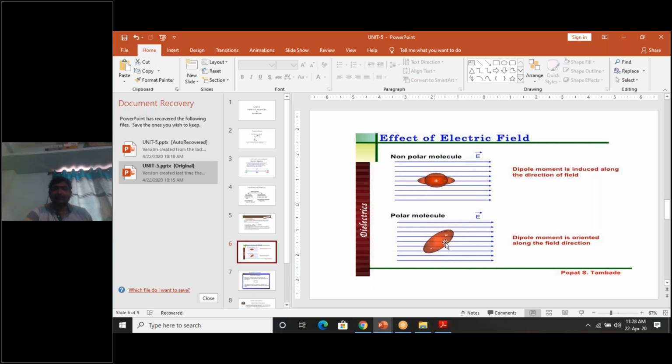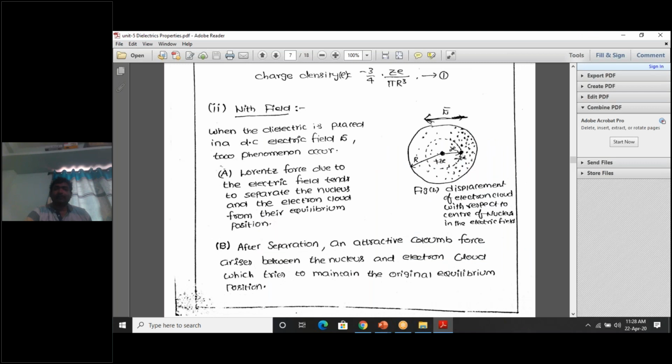One is the Lorentz force, responsible for separation of positive and negative charge. So here plus Ze got separated from minus Ze due to some force. This force is called the Lorentz force. This Lorentz force, due to the applied electric field, tends to separate the nucleus and electron cloud.